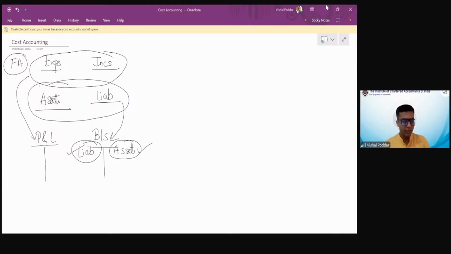So whoever set the convention had something in mind. Like when you drive on the left-hand side in India, and you drive on the right-hand side in a foreign country, these are set rules by the RTO. But there is a logic for that rule also. Why in India you drive on the left-hand side and in a foreign country on the right-hand side? Similarly, here there is a logic.